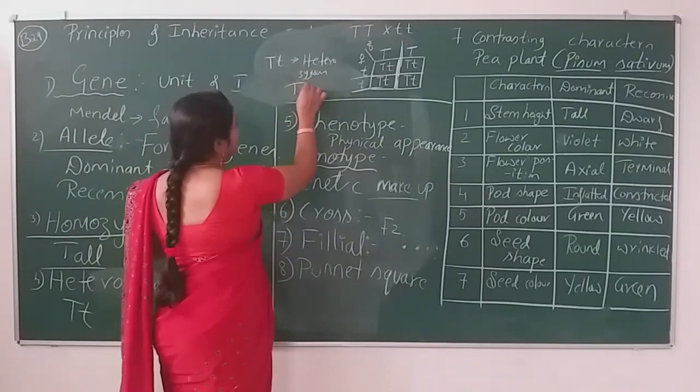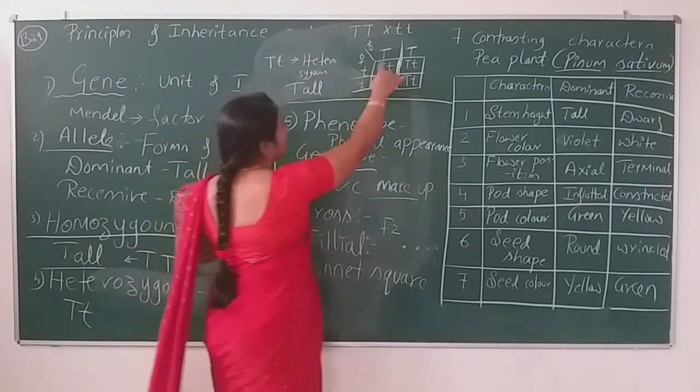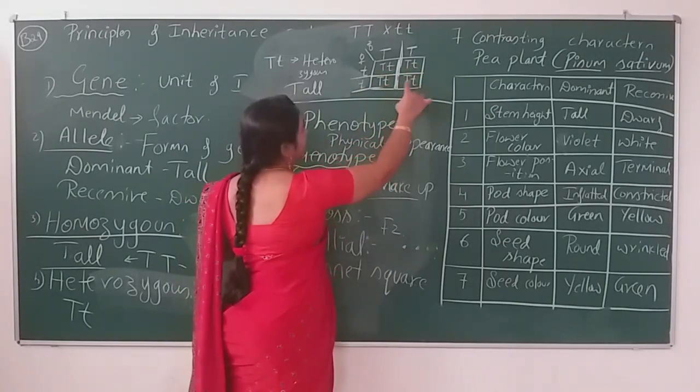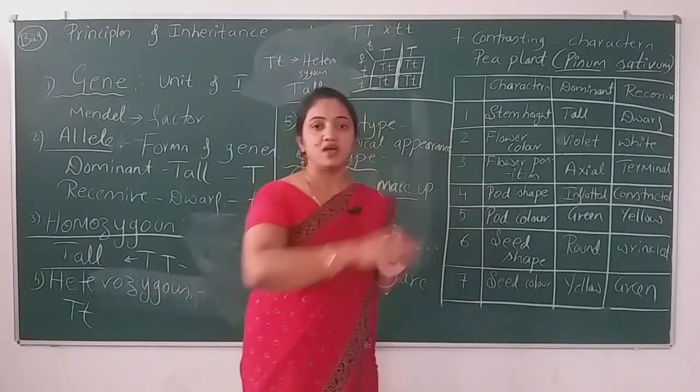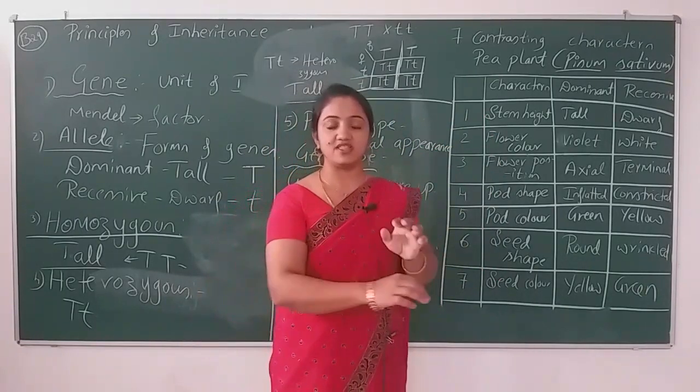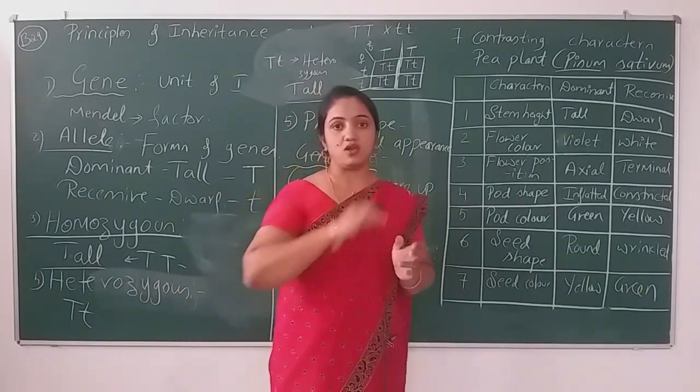Heterozygous tall plant. All the offsprings will be tall, the stem length will be tall in nature.